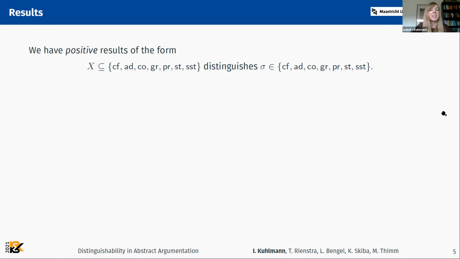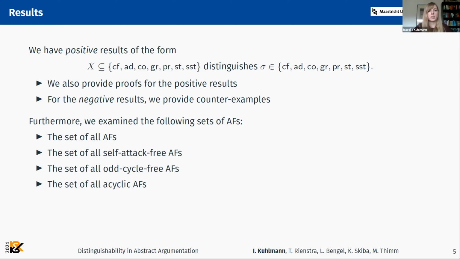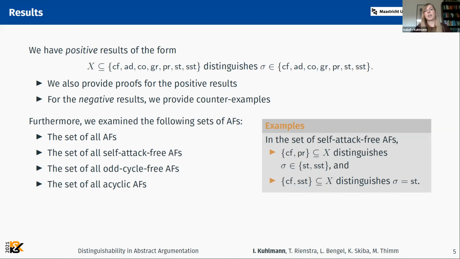All right, I'm almost out of time, but I still want to show you what kind of results we got. So first of all, we have some positive results of the form X distinguishes sigma, with X once again being a set of semantics and sigma being an individual semantics. We also provided proofs for all of our positive results, so you can look at the paper for that. And we also, of course, have some negative results, and for those we provided counterexamples. Furthermore, we examined not only the set of all argumentation frameworks, but also some more restricted sets of frameworks, namely the set of all self-attack free, the set of all odd cycle free, and the set of all acyclic argumentation frameworks.